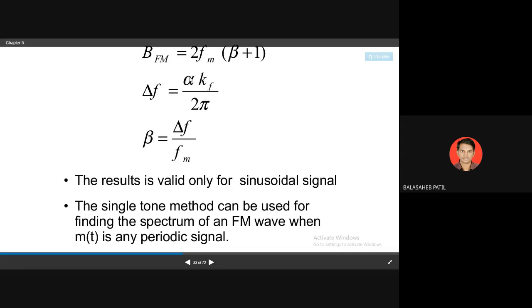Yes, alpha kf upon 2 pi is nothing but your deviation, that is delta f. Therefore beta becomes delta f, and this fm goes to this side. If you calculate beta from this equation, you get this value.